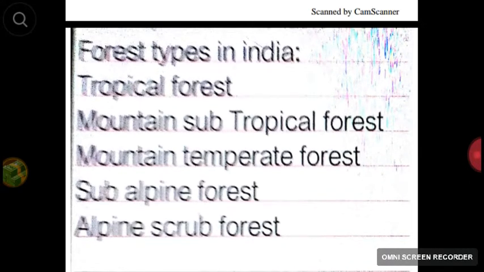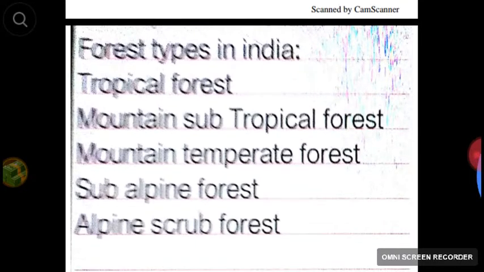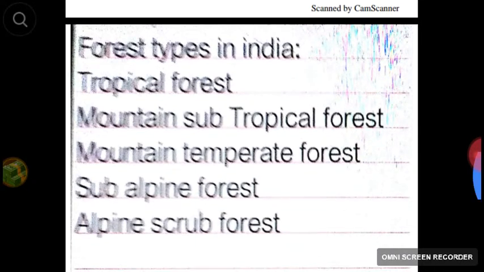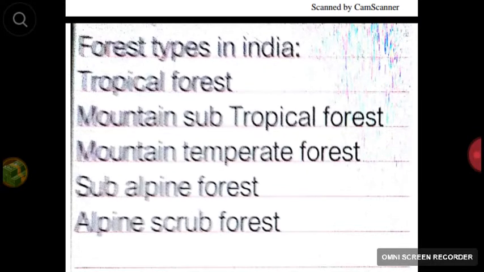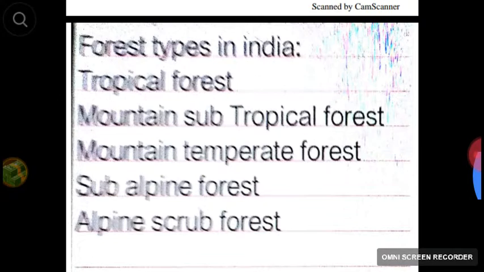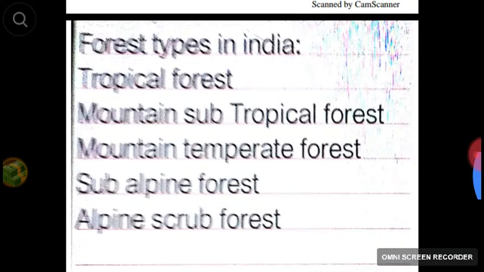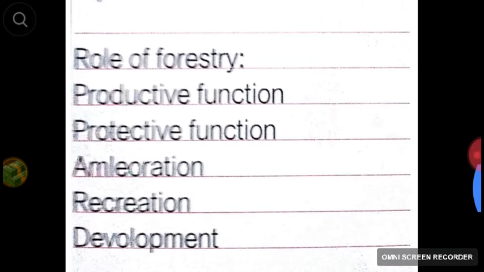Forest types in India. There are several types of forests in India, but the 5 main important types are tropical forests, mountain subtropical forests, mountain temperate forests, subalpine forest and alpine scrub forests.